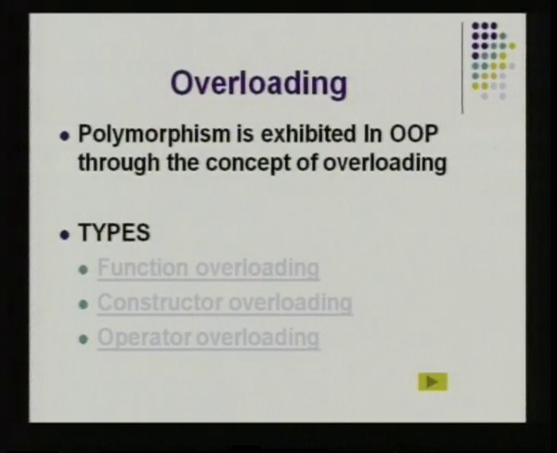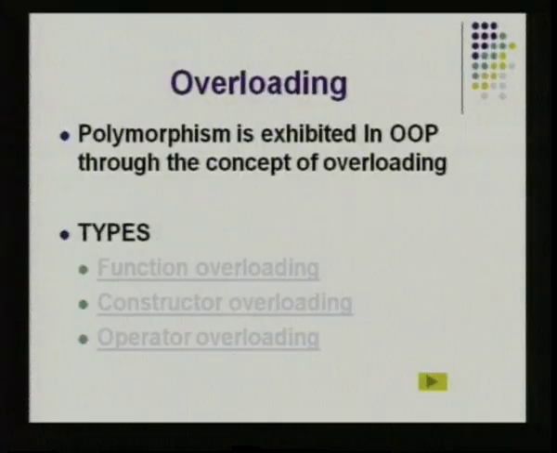So, this is a concept of overloading. Overloading is somewhat related to polymorphism. So, we will see how it is related to polymorphism and what are the different types of overloadings that are available in C++. Polymorphism is exhibited in OOP through this concept of overloading. So, the types of overloading that are available in OOP are function overloading, constructor overloading and operator overloading. So, we will see how each of these is overloaded in C++.